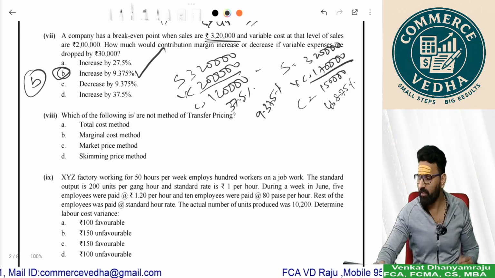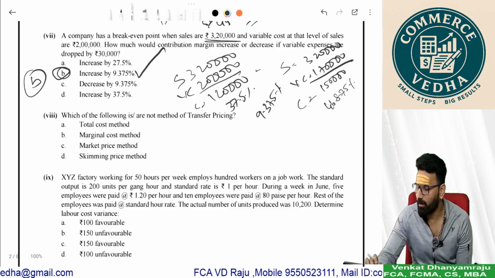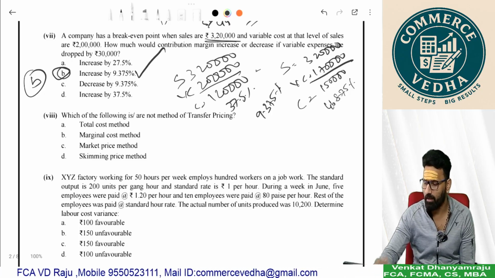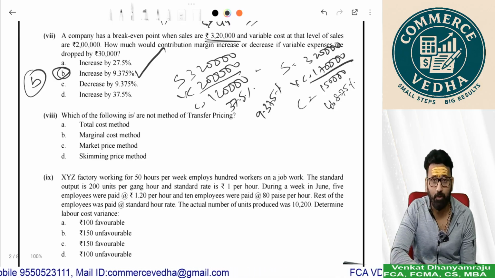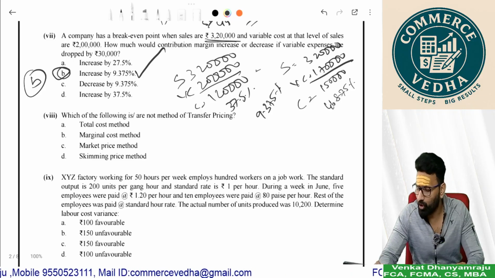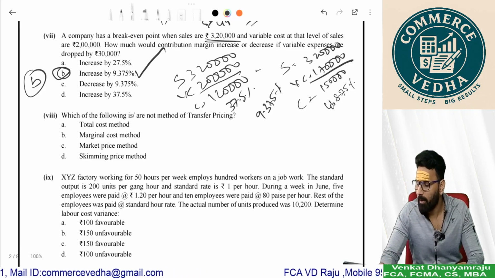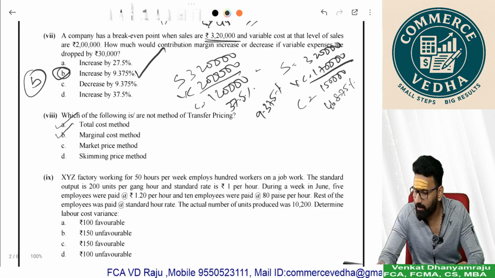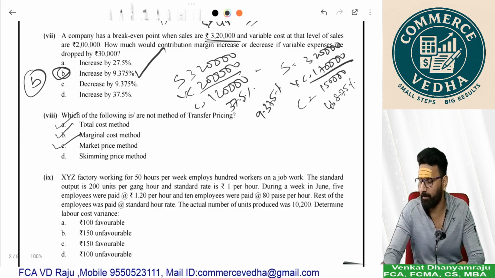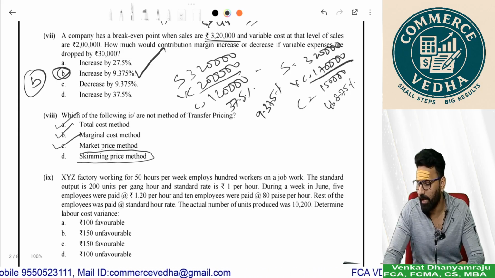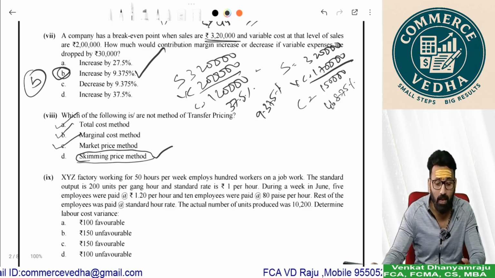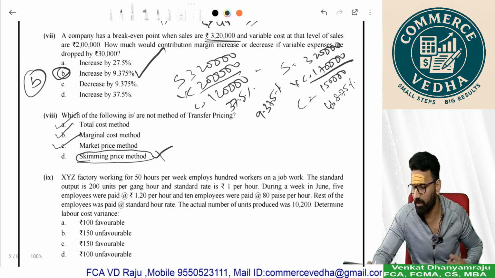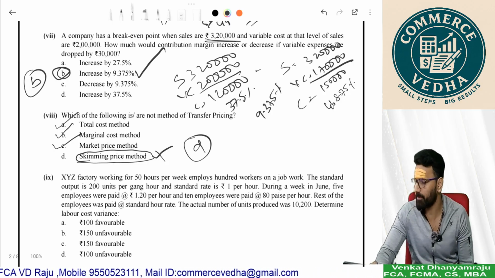Whenever variable cost decreases, PV ratio increases. Next, which of the following are not the method of transfer pricing? We have four options: total cost method, marginal cost method, market price method, skimming price method. Yes, total cost method. Yes, marginal cost method. Yes, market price method. This is not the method. It is actually a strategy used while launching the new product. So this is not the solution.